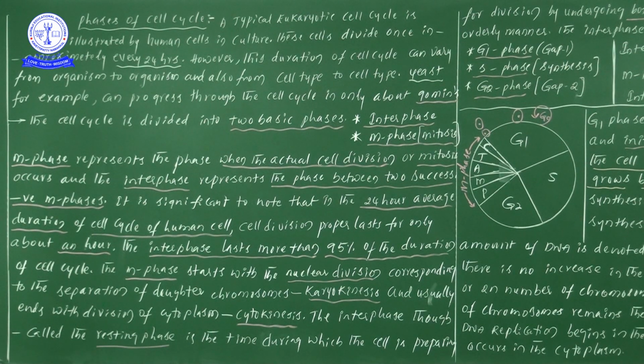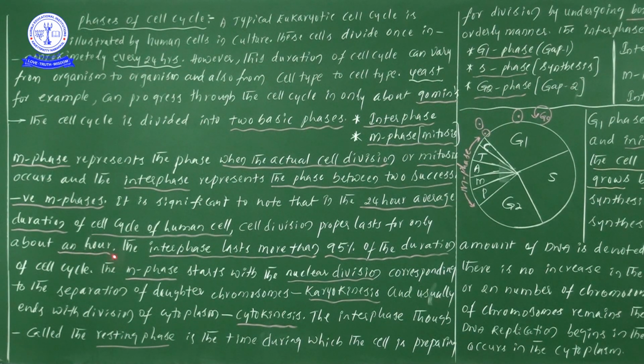One particular human cell will be divided in 24 hours. In 24 hours of cell cycle duration, cell division properly lasts only about an hour. That means for the division of one cell, it takes only 1 hour out of 24 hours.